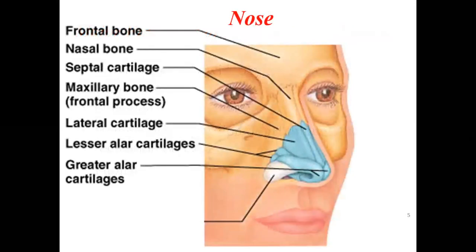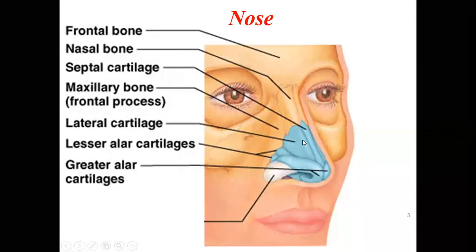Now coming to the nose. Okay, so the nose has many parts. It is made up of bone as well as cartilages. On the top, if you see here, these are called the nasal bones on either side. But below, this is slightly stretchable because there is cartilage, so it is slightly mobile.